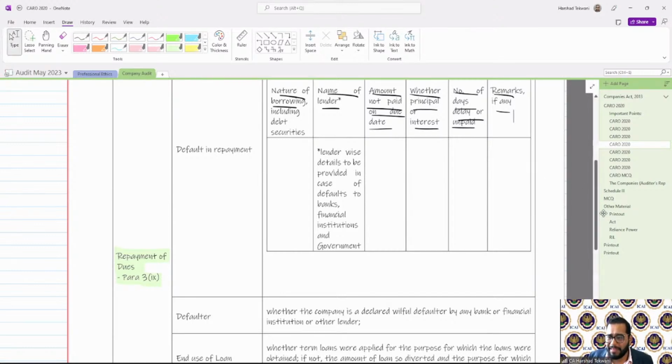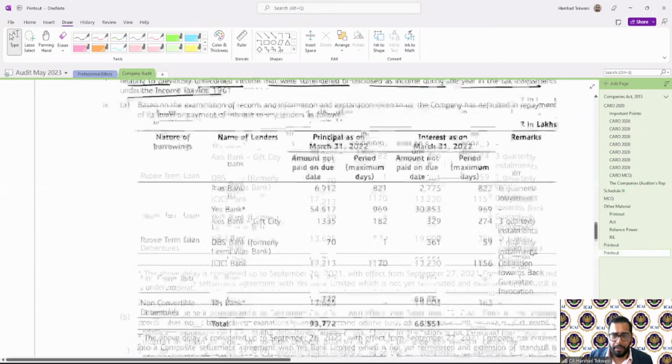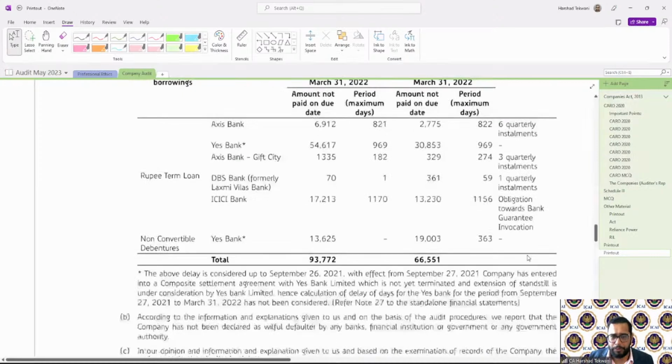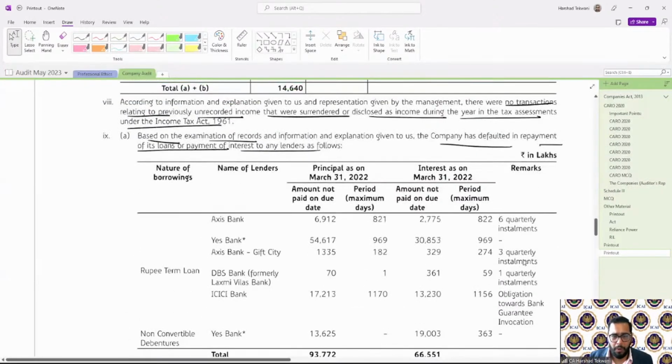I'll show you one live example. Based on the information and explanation, the company has defaulted in repayment of its loan or payment of interest as follows. Nature of borrowing: rupee term loan.